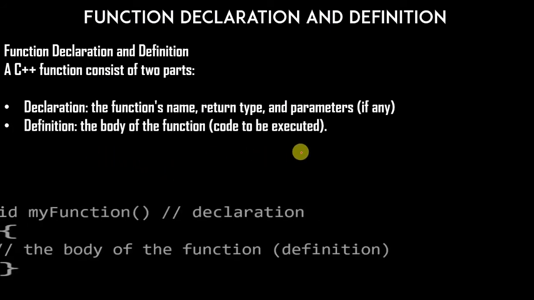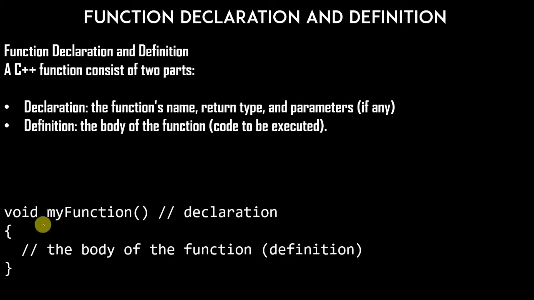Here we have void myFunction, that is the declaration of the function. And here is the body of the function, which is the definition. The code you write inside the function body is called the definition of the function.